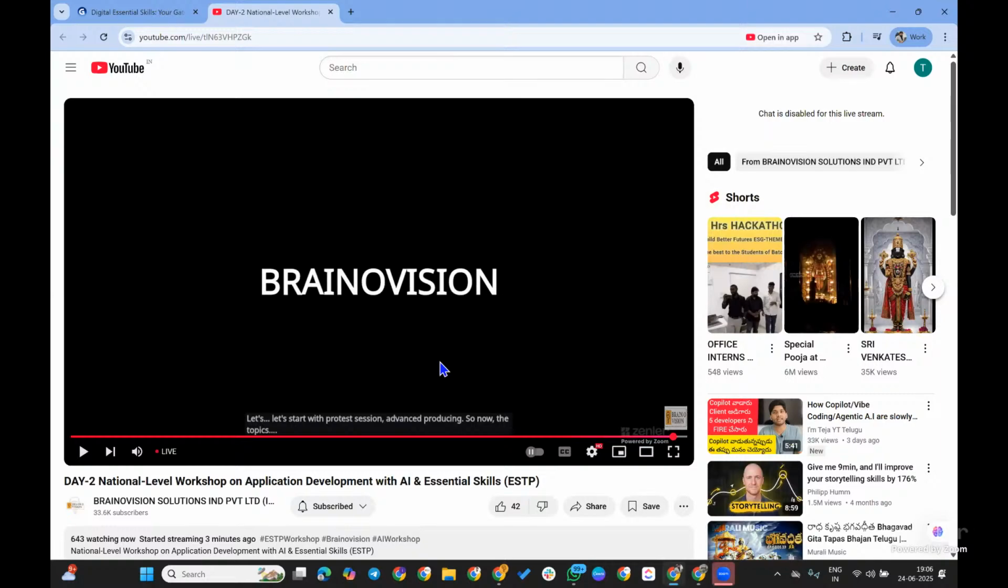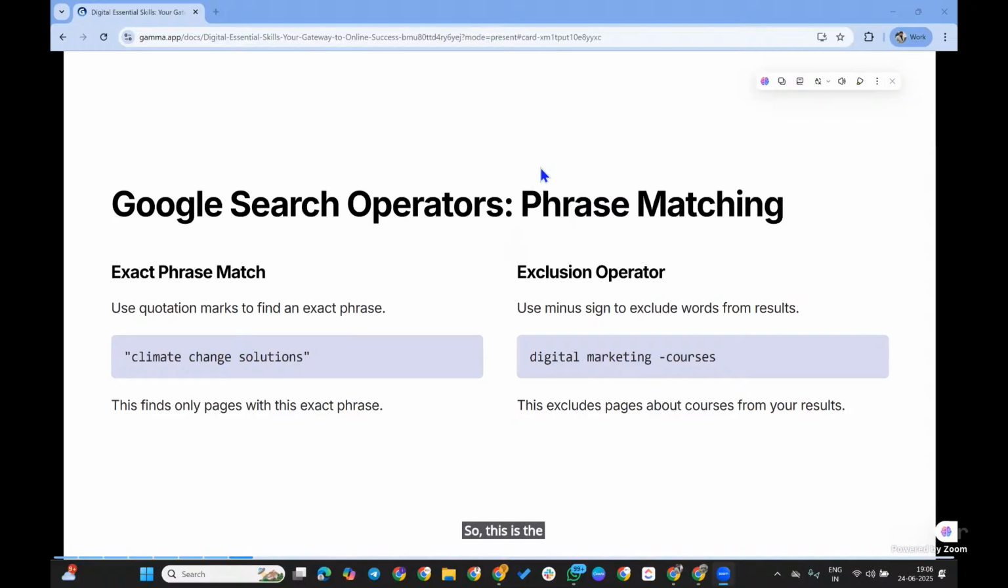Advanced tools in Chrome. Great. So now the topics are... Vivek, please stop your annotation. Don't do any annotations on the screen.